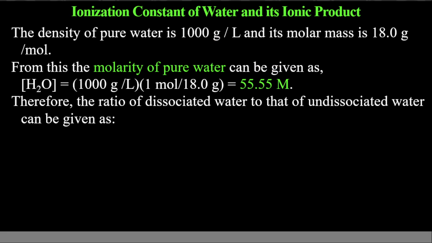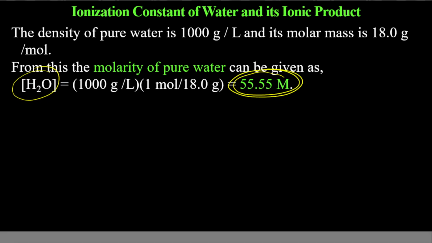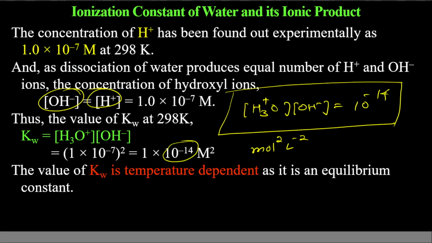Now, when you get the molarity, the ratio of dissociated water to that of undissociated water can be given as 10 to the power minus 7 divided by 55.55. Why? Because this is the molarity of water, 55.55 M, and here it is 10 to the power minus 7 moles per liter.